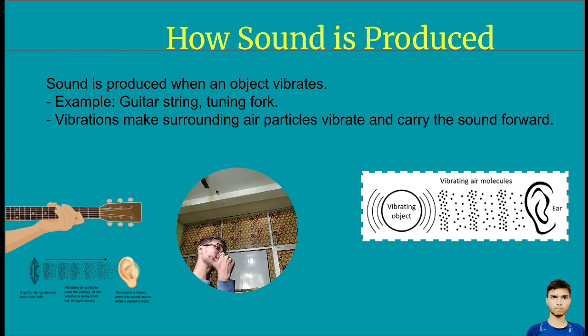So here vibration is disturbing the state of air. This is the way sound reaches us. Then the air next to the ear will disturb the next air, and it will keep happening.